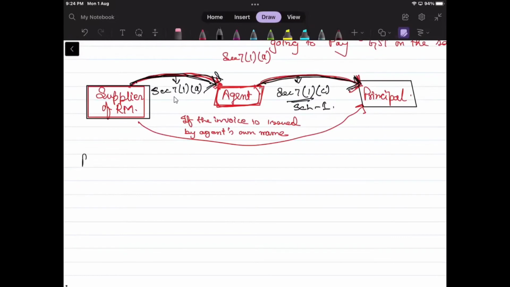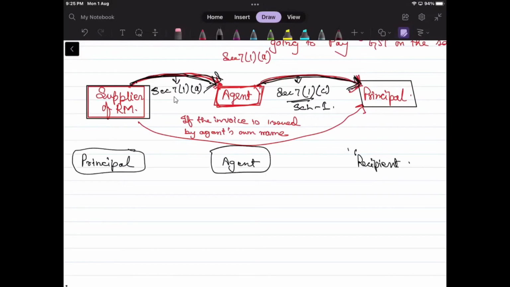Let's put the principal over here, agent over here, and not the customer. Ignore my handwriting, please.